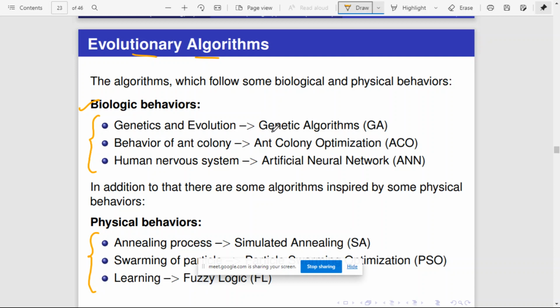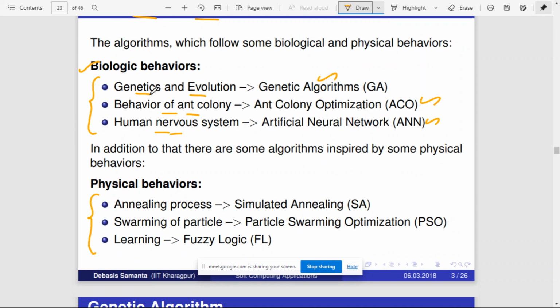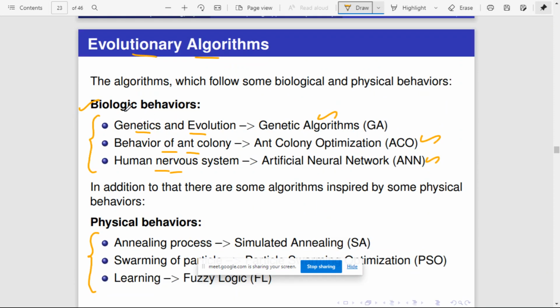So there is a class of algorithms which are inspired from genetics and evolution, and this class of algorithms is called genetic algorithms. And there is a class of algorithms which are inspired from the behavior of ant colonies, and this class of algorithms is called ant colony optimization algorithms. And there is a class of algorithms which are inspired from the human nervous system, and these algorithms are called ANN, artificial neural networks, right? So these are the three evolutionary algorithms which are based on biological behaviors.